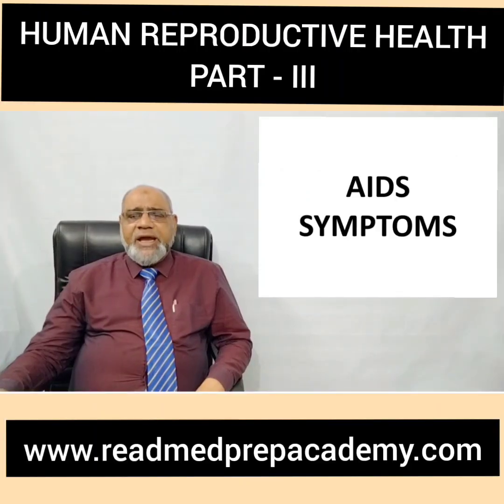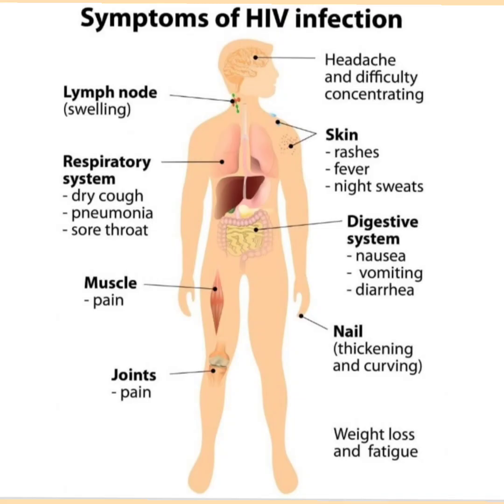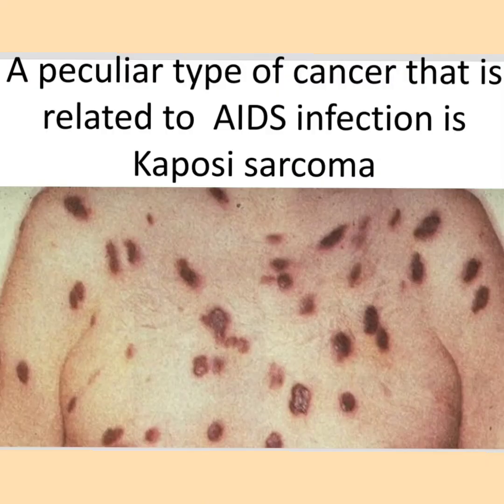What are the symptoms of AIDS? In this, you can see lymph node swelling is present. In the respiratory system, there is dry cough because of pneumonia. There is sore throat. There is muscle pain and joint pains. Headache and difficulty in concentration can occur. The skin can show rashes, fever and night sweats. The digestive system can show nausea, vomiting and diarrhea. Nail changes can occur, where there is thickening and curving of the nails. Weight loss and fatigue can be seen. A peculiar type of cancer related to AIDS infection is Kaposi sarcoma. You can see it in this image.